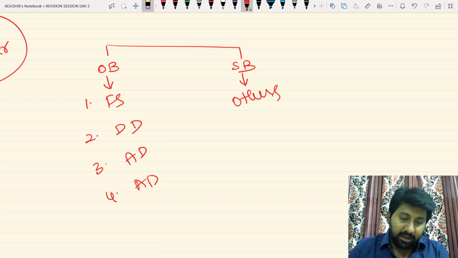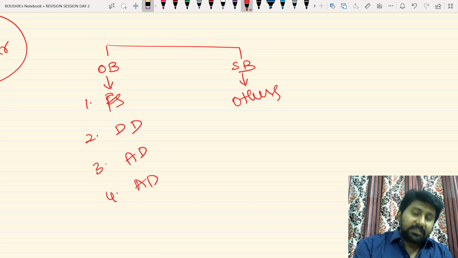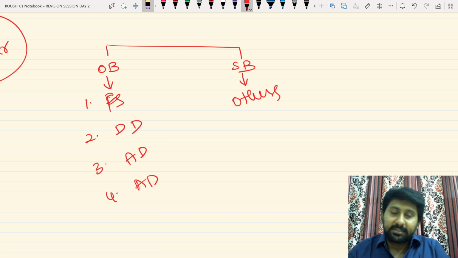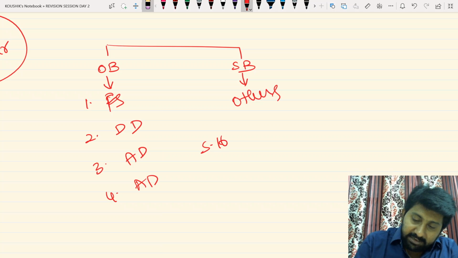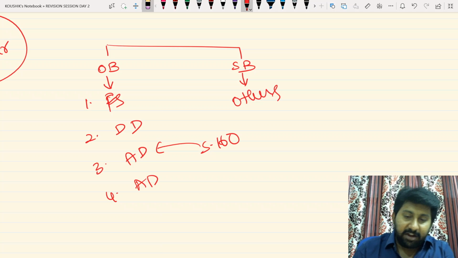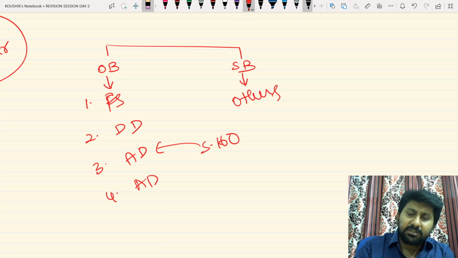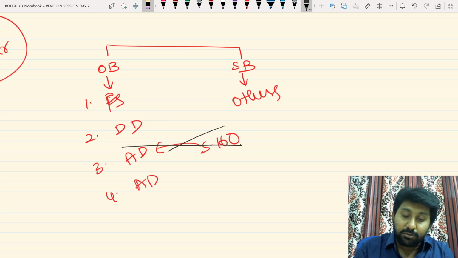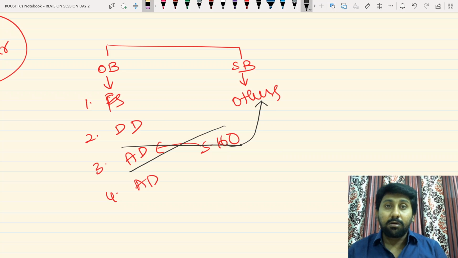Now answer my question clearly. Ordinary business, four businesses are there: financial statements approval, declaration of dividend, appointment of directors, appointment of auditors. Now tell me, will section 160 come under ordinary business or special business? What is section 160? Appointment of a director. Is section 160 an ordinary business or not, everyone? Sir, appointment of a director is an ordinary business, na sir?